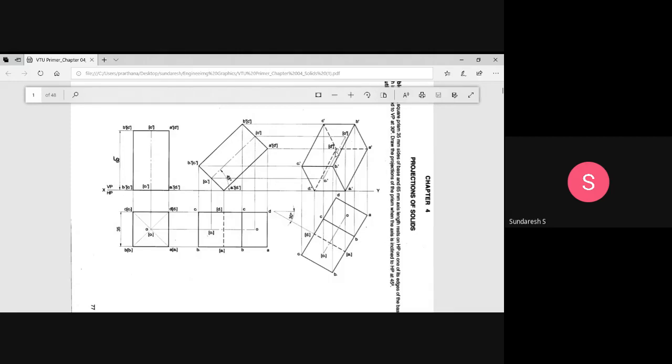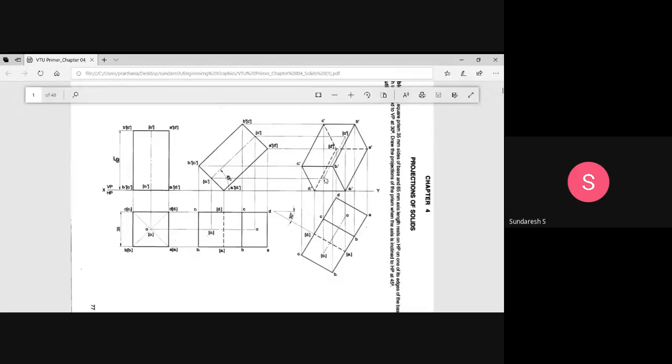Next comes DD1. See, DD1 is not an outline for us. So therefore, we have shown this as a dotted line. One simple way to remember an invisible line: you just identify which corner is away from the observer, in this case, D. So the edges which come out of D should be considered as invisible edges. Very simple way of representing: look at the corner. Corner is D, and the edges which come out of D should be invisible.